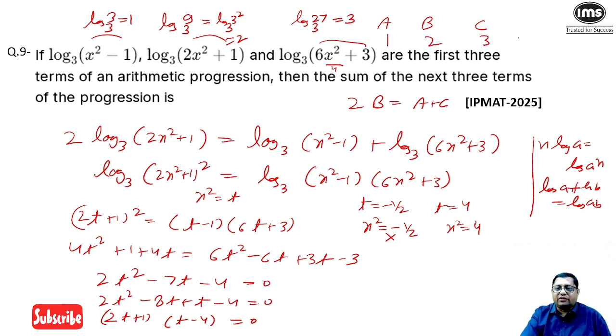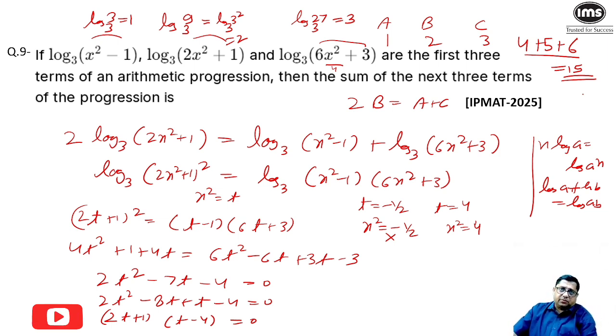So next three terms will be 4, 5, 6. And sum of next three terms will be 15. This is the correct answer. So this question is comparatively easy. If you are preparing for IPMAT type exam, then these are the basic concepts which you must know for your selection. So I think this should be part of questions which are good to clear for cutoff.